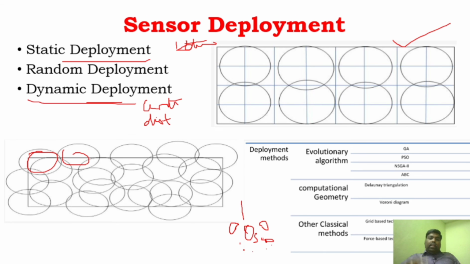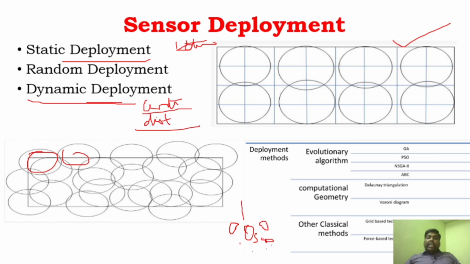The sink will take control of everything. After deployment, the central node has to function very actively.